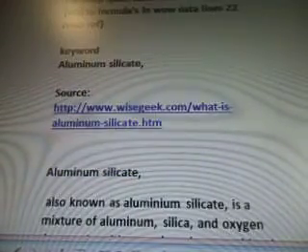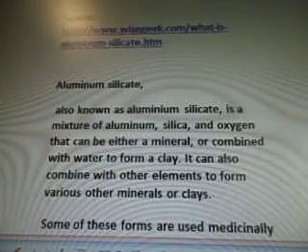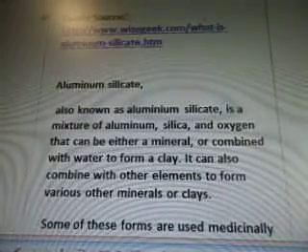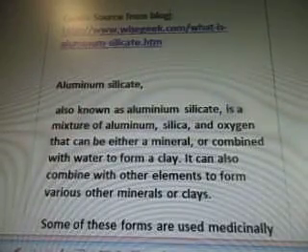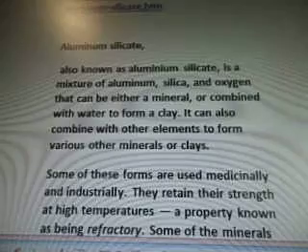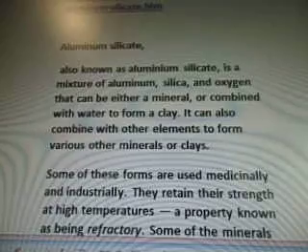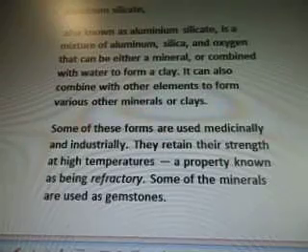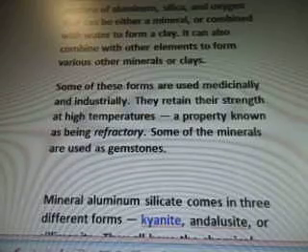Keyword aluminum silicate, the source from www.wisegeek.com. Aluminum silicate, so this is a quote from the blog: aluminum silicate is a mixture of aluminum, silica, and oxygen that can be either a mineral or combined with water to form a clay. It can also combine with other elements to form various other minerals or clays. Some of these forms are used medicinally and industrially. They retain their strength at high temperatures, a property known as being refractory.